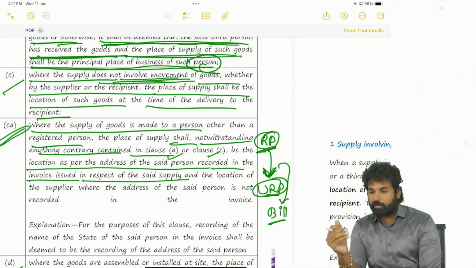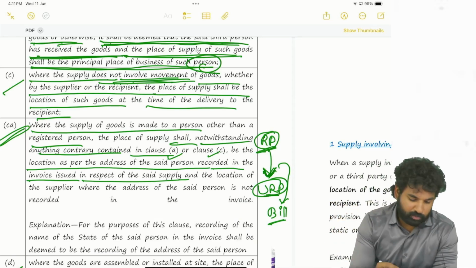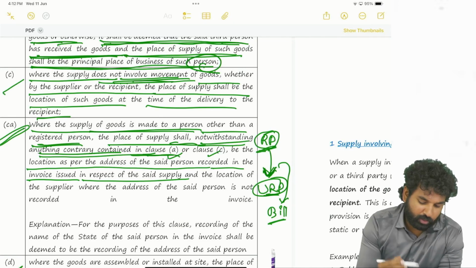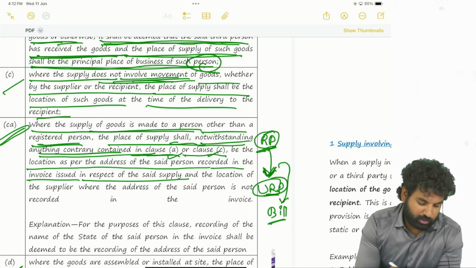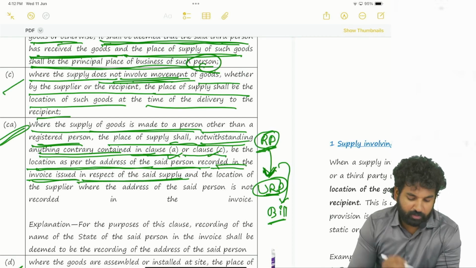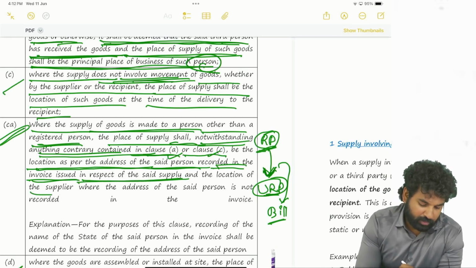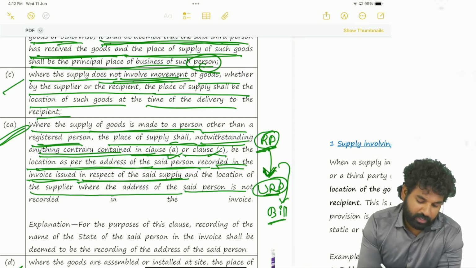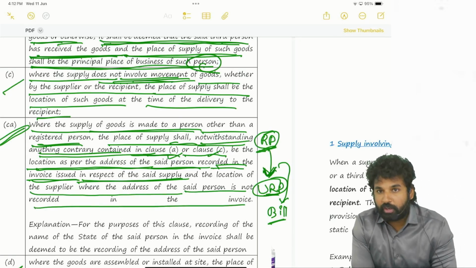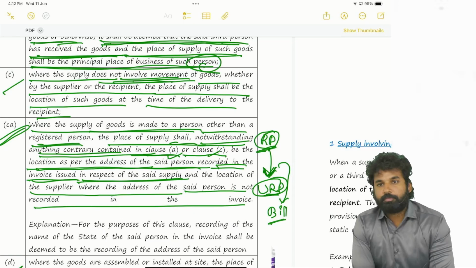If it is an unregistered person, he takes the address. Where the supply of goods is made to a person other than a registered person, the place of supply shall, notwithstanding anything contrary contained in clause A or clause B or clause C, be the location as per the address of the said person recorded in the invoice issued in respect of such supply, and the location of the supplier where the address of the said person is not recorded in the invoice. So if it is not recorded in the invoice, then it is the location of the supplier.